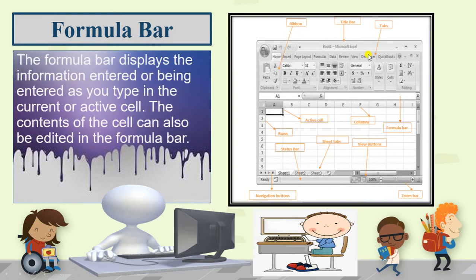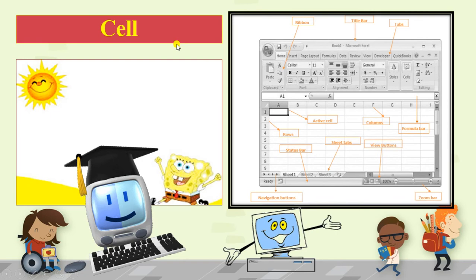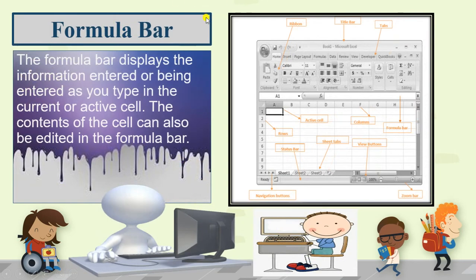Now the next is the formula bar. On the right side of the name box, you can see it is a formula bar. Just now I have told you, instead of typing every time the formula, whatever you want to use in your active cell, you can use the formula bar. No need to type everything in the cell only, just select the cell, and you can type anything in the formula bar that will be edited in the current cell itself.